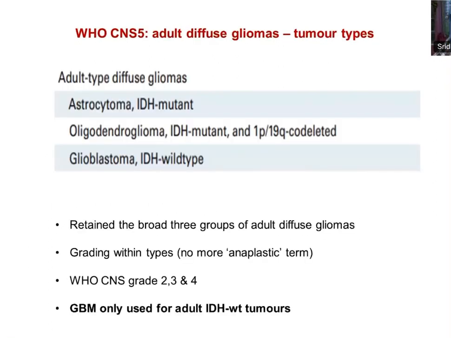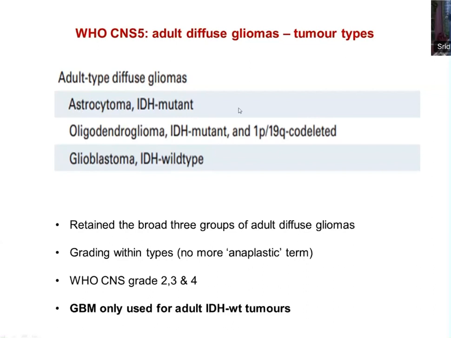So diffuse adult type gliomas, there are only 3 major groups you want to understand. One is astrocytoma IDH mutant, oligodendroglioma IDH mutant and 1p19 co-deleted. And the third group is, which is not fitting into these things, that all the rest of the tumors are classified as glioblastoma. What is to be understood here is there are only 3 broad groups of adult type of diffuse gliomas. The gradings are inside each tumor entity, like astrocytoma IDH mutant is one group.